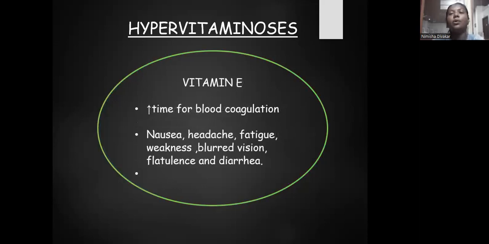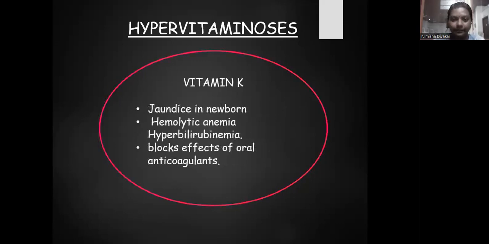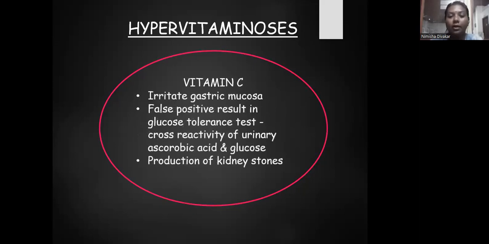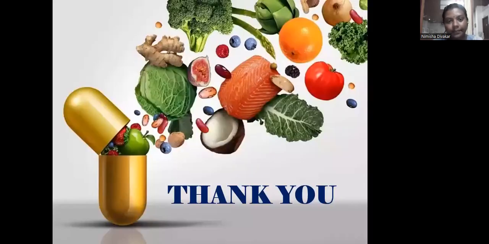In increased amount of vitamin E, there will be increased time for blood coagulation, and nausea, headache, fatigue, weakness, blurred vision, flatulence, and diarrhea. If there is hypervitaminosis of vitamin K, there will be jaundice in newborn, hemolytic anemia, and hyperbilirubinemia, and it blocks the effect of all oral anticoagulants. Hypervitaminosis of vitamin C irritates the gastric mucosa. It also gives a false positive result in glucose tolerance test, and it produces kidney stones.